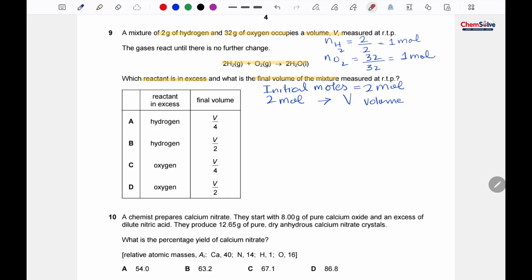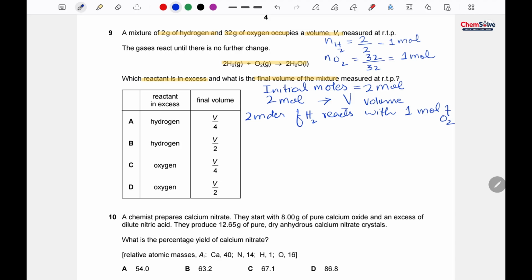So now look at the balanced chemical equation. According to the balanced chemical equation, 2 mole of hydrogen react with 1 mole of oxygen. So I can write it like this. Two moles of hydrogen react with 1 mole of oxygen.